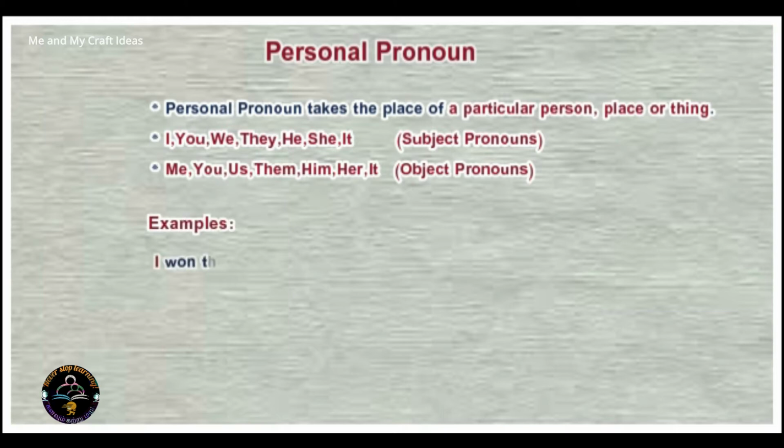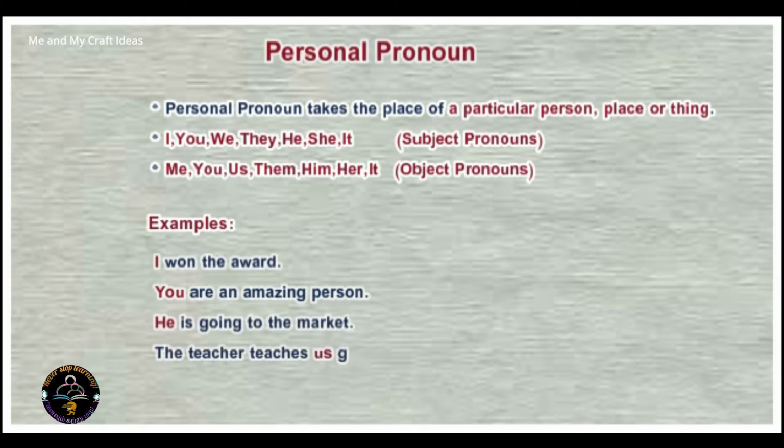Examples: I won the award. You are an amazing person. He is going to the market. The teacher teaches us grammar. Mala came here to meet her.